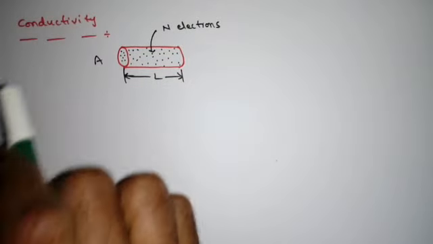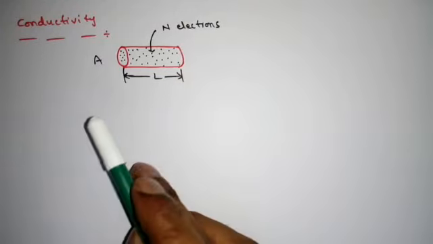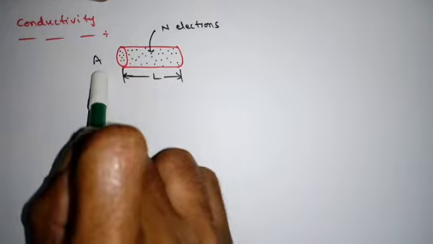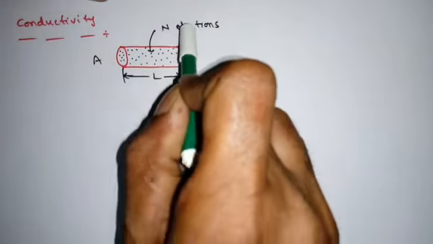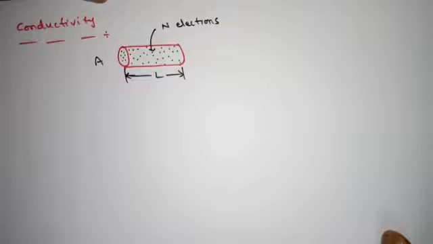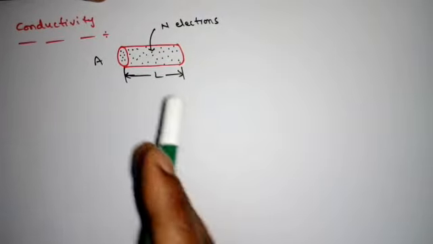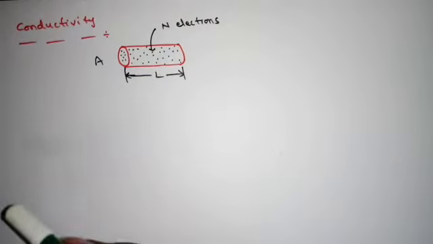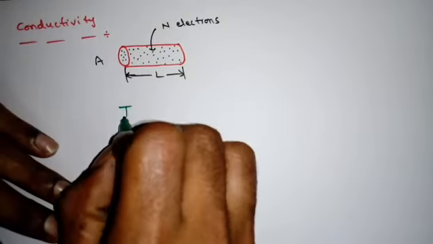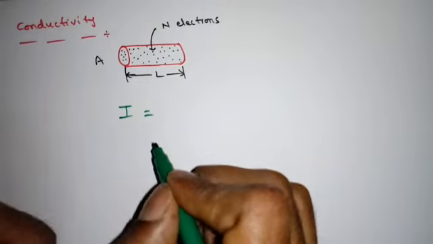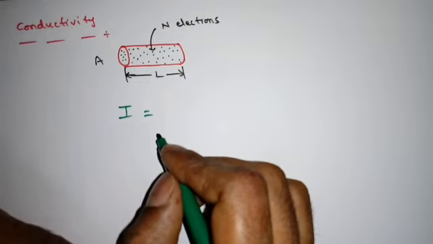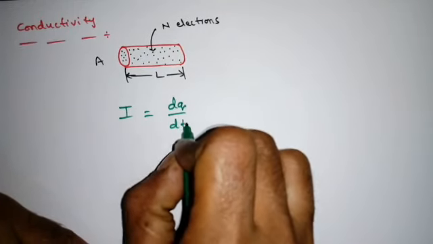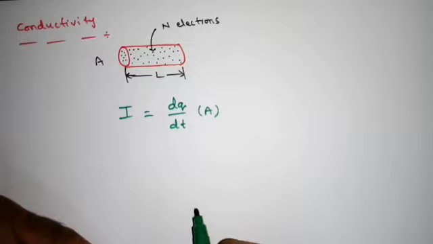Now we will see how to find the conductivity in a metal. This is a conductor bar with length L and cross-section area A, containing n number of electrons. Whenever conduction is possible, these electrons should move across any cross-sectional area per unit time. That is nothing but current. We know that I, an expression we always use in network theory also, is simply dq by dt, and the unit is ampere.